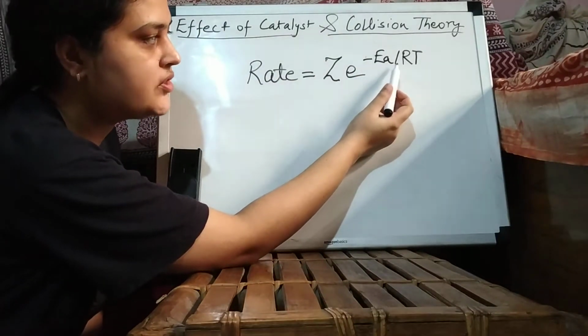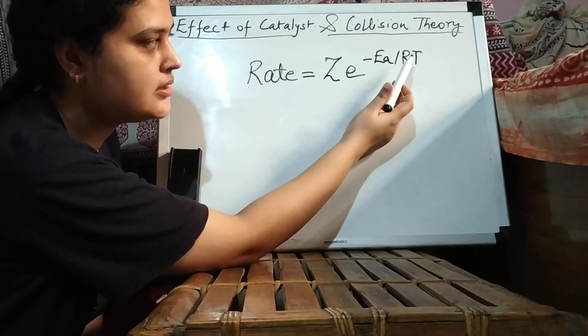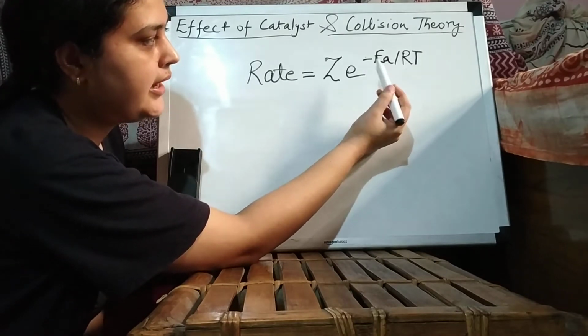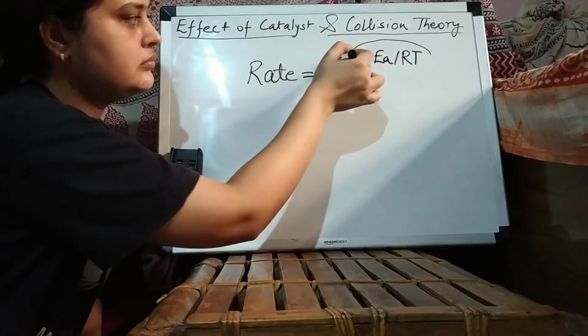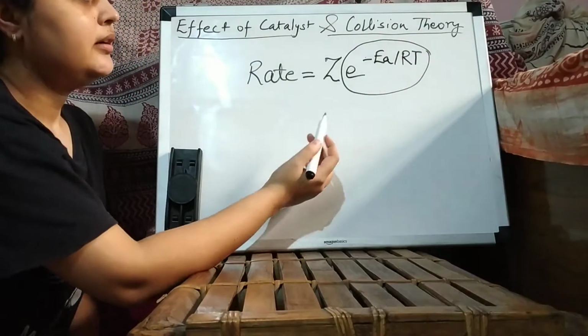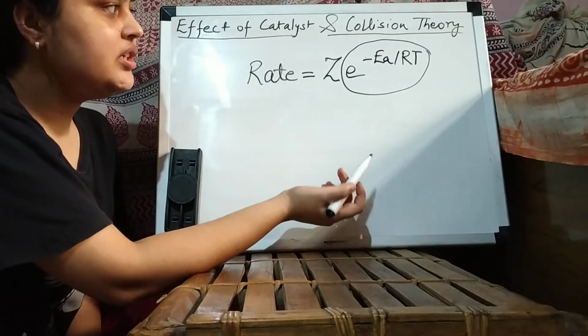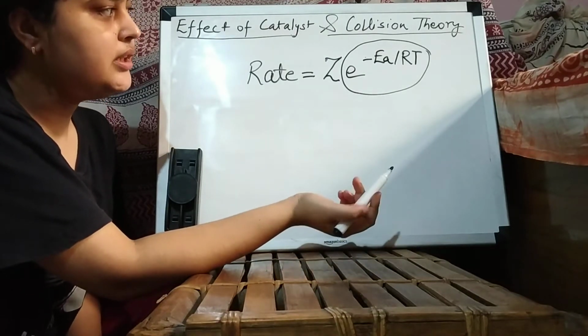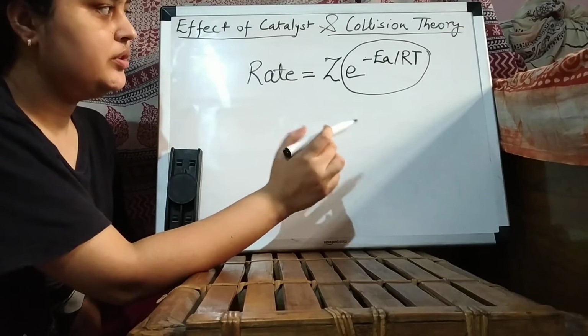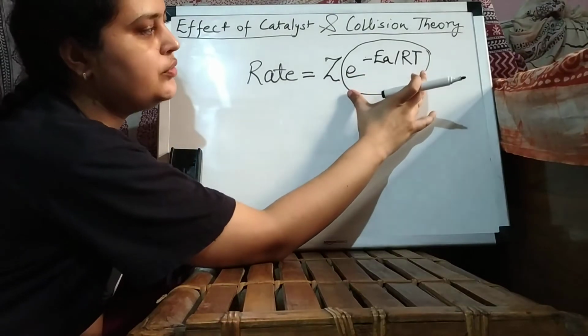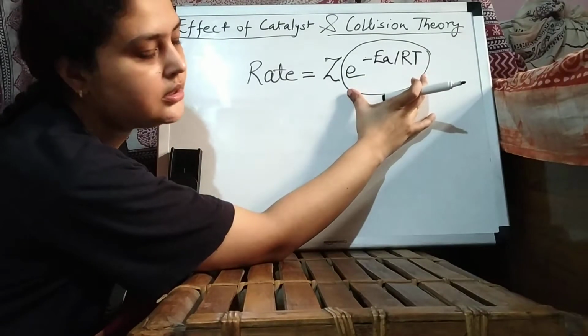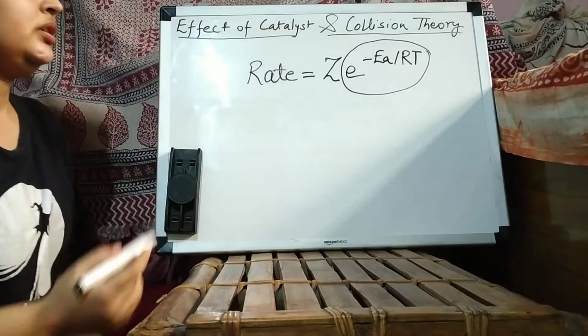Ea is the activation energy, R is the gas constant, T is temperature, and this whole exponential part is the fraction of molecules having energy greater than or equal to the activation energy.